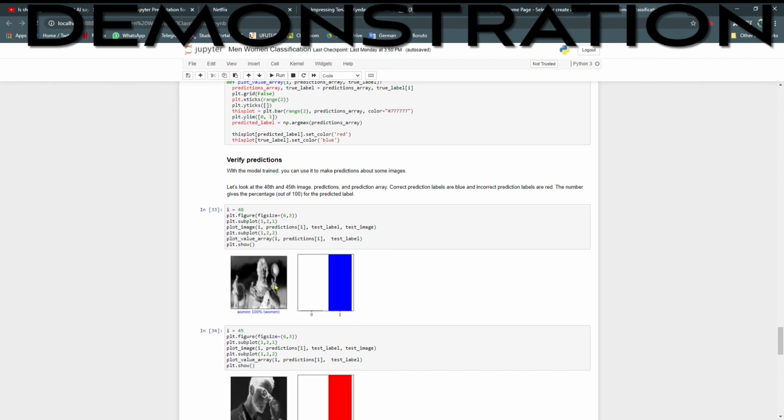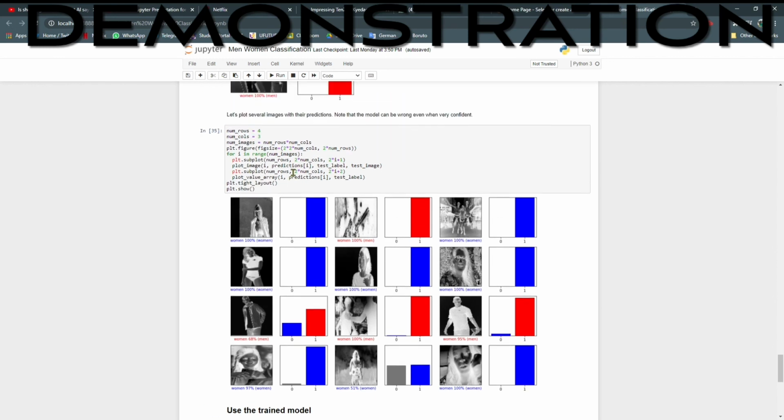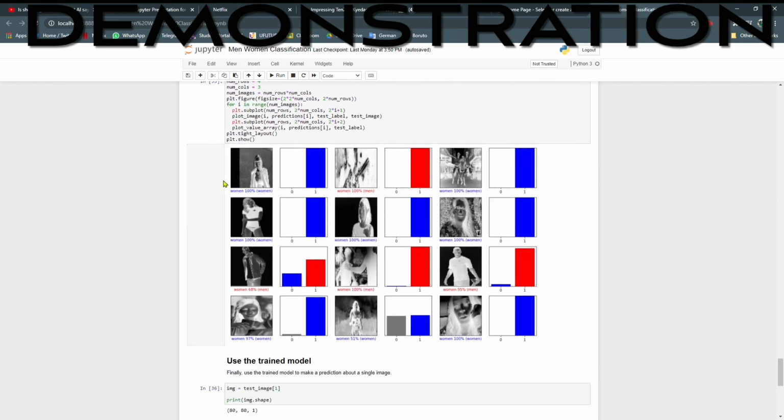But when we try to predict the image of number 45, the computer didn't learn that the image is a man, but instead said it's a woman. So here we can see a few images, which is 12 images that the computer tries to classify, to see if it can tell whether this is a man or woman.